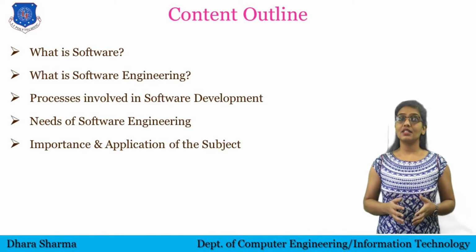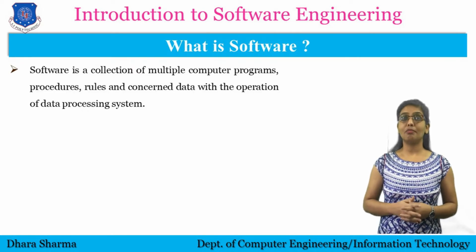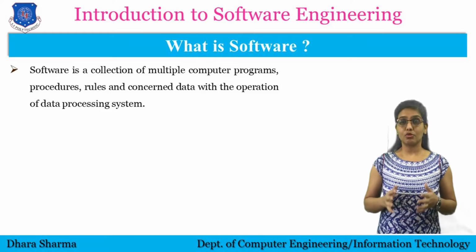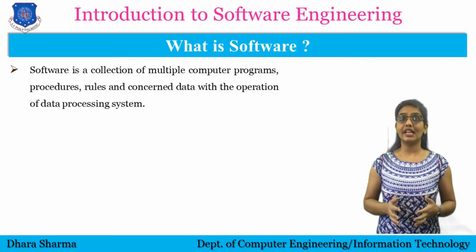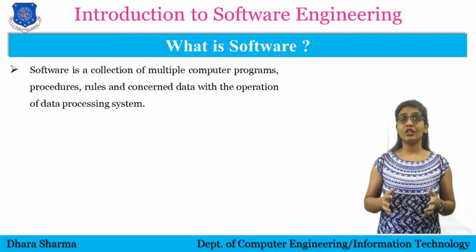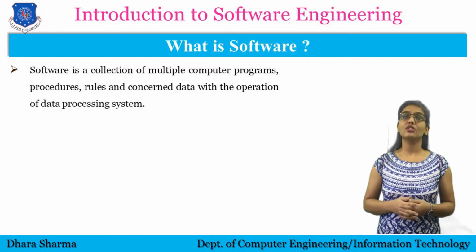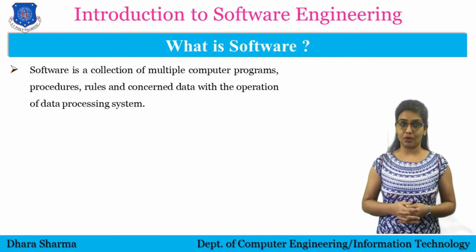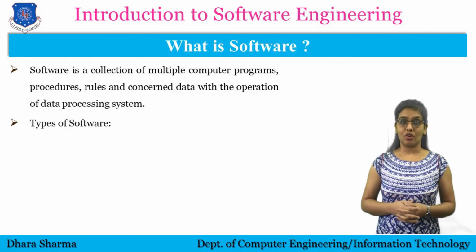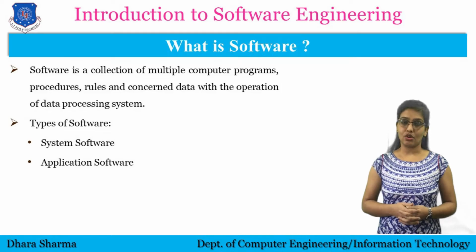So firstly, let's understand what software is. Software is a collection of multiple computer programs, procedures, rules and concerned data with the operations of a data processing system. You are surrounded by different software nowadays, whether it is a mobile application or any website or any software operated on a PC or laptop. So there are two types of software. One is system software and the other is application software.